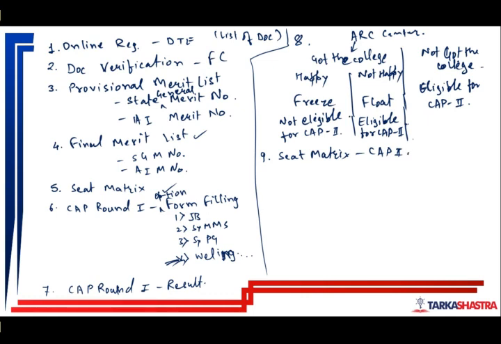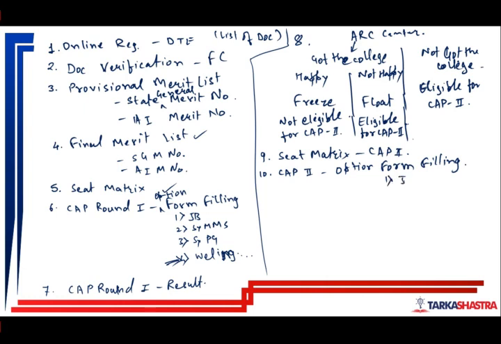The seat matrix of those vacant seats will be provided for cap round 2. Now after that, you fill the cap round 2 option form filling.